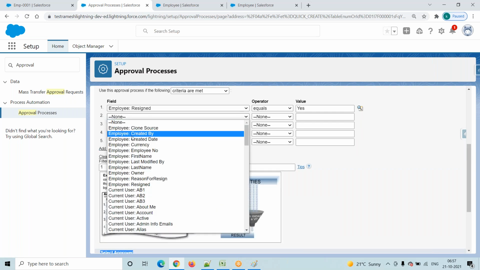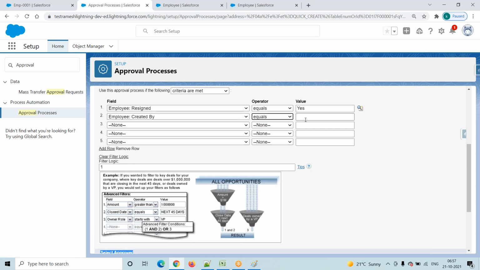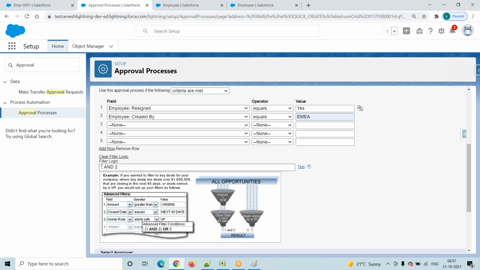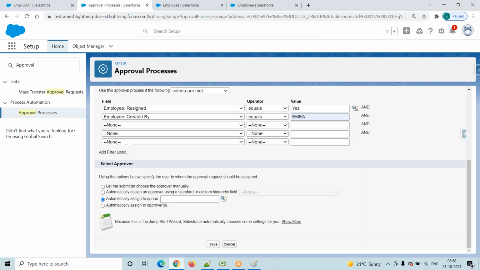Suppose here we have two conditions, created by equals or this one. Two conditions are there. Automatically it will show AND. Suppose we want to make it an OR, based on our requirement, that facility is also there. It should not always be AND. By default it is showing AND.